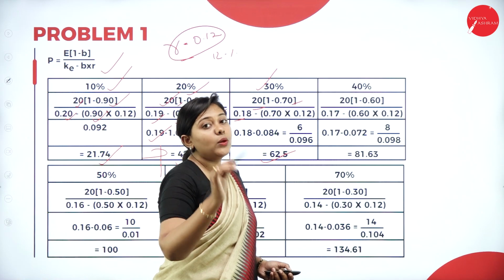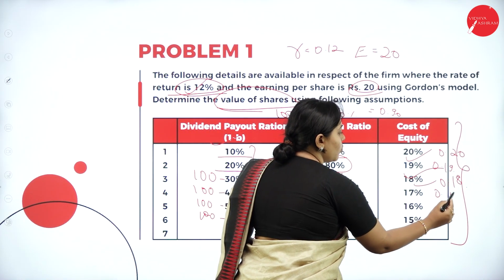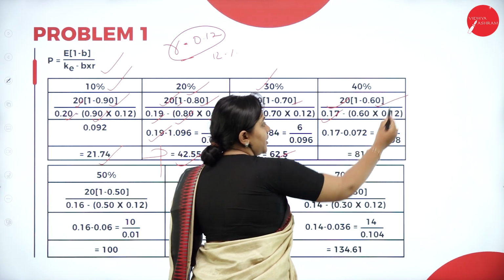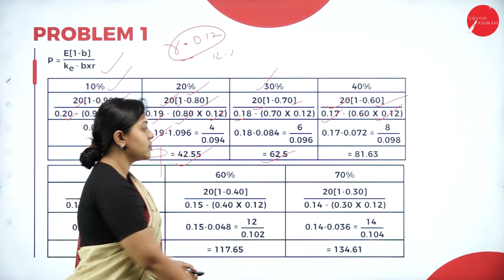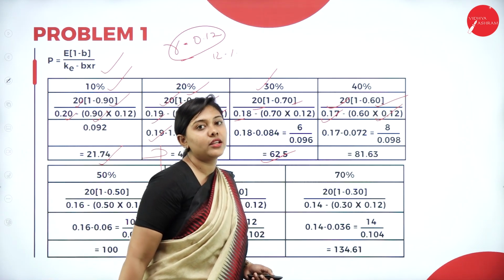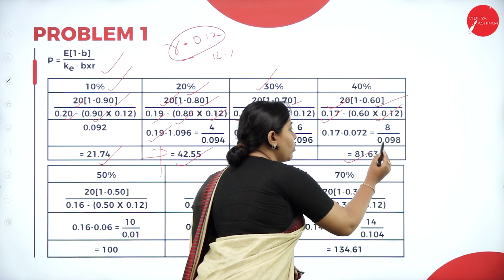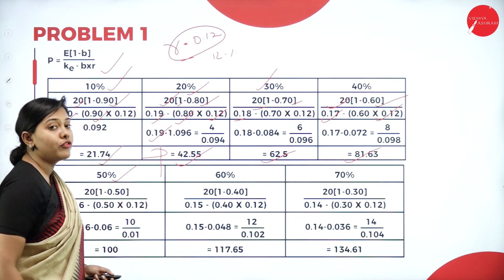12%. The equity capitalization is different. What is it? 0.17. So we are taking 0.17, earnings, retention ratio into rate of return. The answer you get is how much? If you substitute all the values into your calculator, you'll get the answer as what? 81.63. Next, we have to do similarly for 50%.